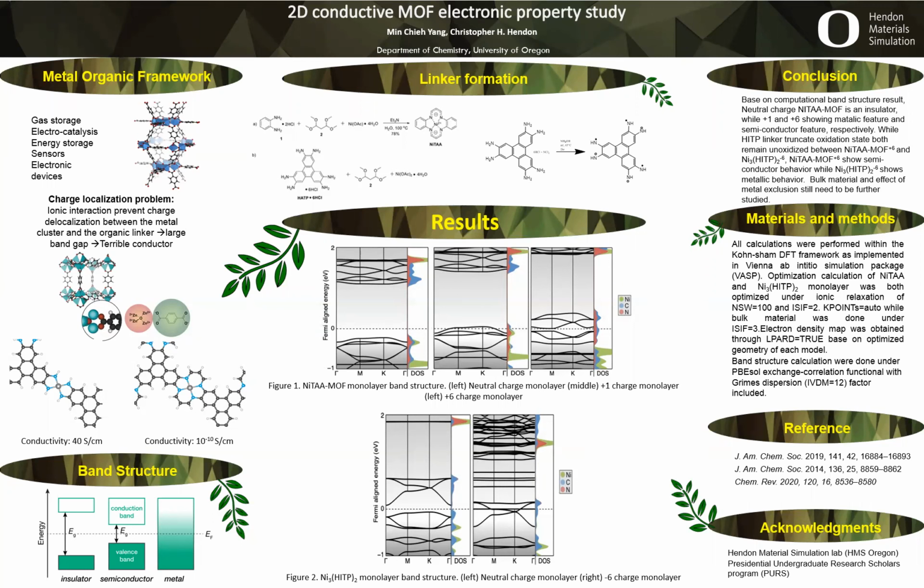As the binding nature between metal and organic linker is ionic, electronically conductive MOFs, which are required for energy-related applications, remain unexplored and desirable, while most MOFs are insulators. Among MOFs, the MX4-type MOF nickel hexaaminotriphenylene, which we will later call nickel HITP, has shown a conductivity of 40 Siemens per centimeter due to the pi stacking of its organic linker along the C direction.